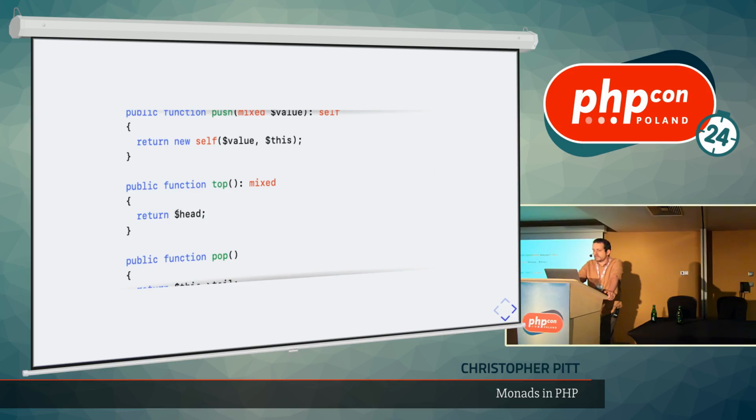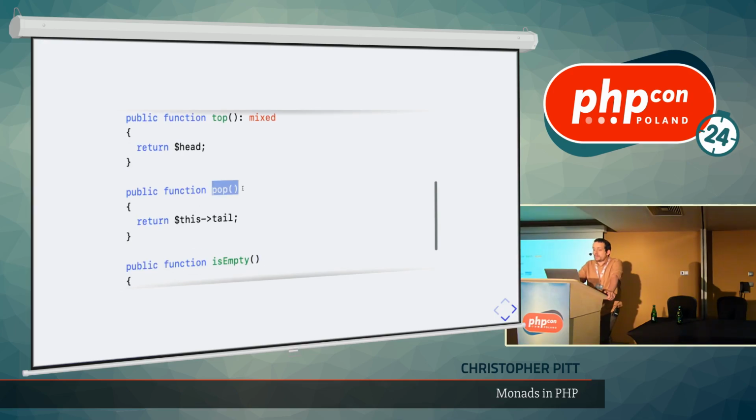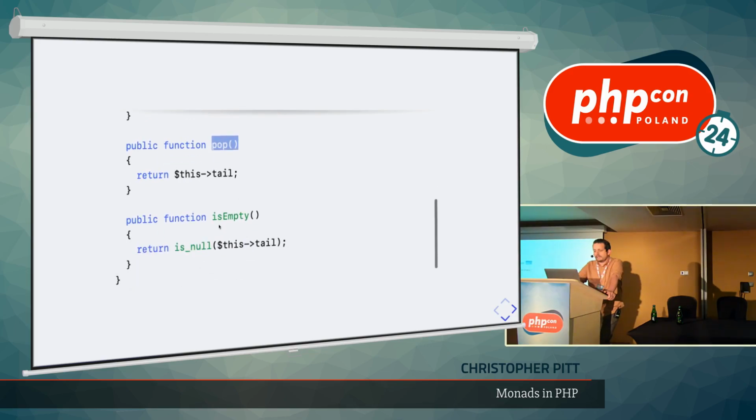Oh, I've got a syntax error here. There should be this arrowhead. We should be able to pop the head value off and just get the rest of the things, which essentially is the same as returning the tail. And if it's empty, well, is the tail empty? There's no way that we can push an item onto this linked list stack without having something in tail, another linked list stack in tail. So this is a fairly reasonable way to see if it's empty or not.